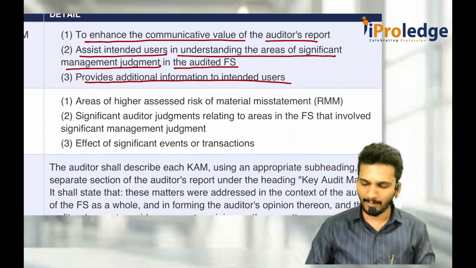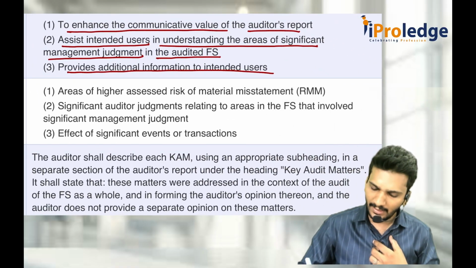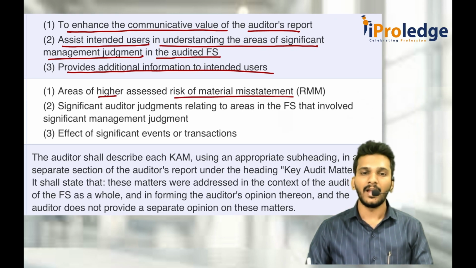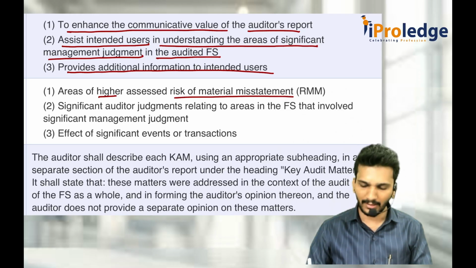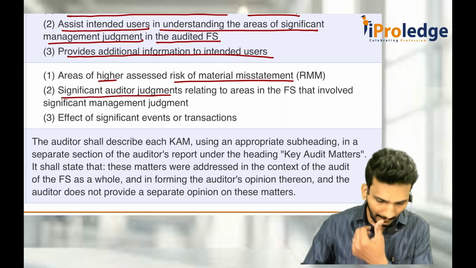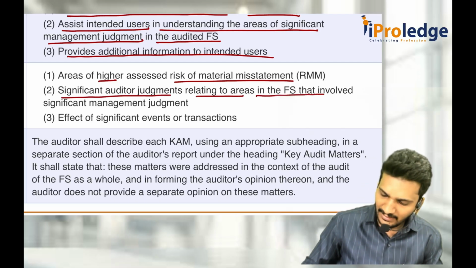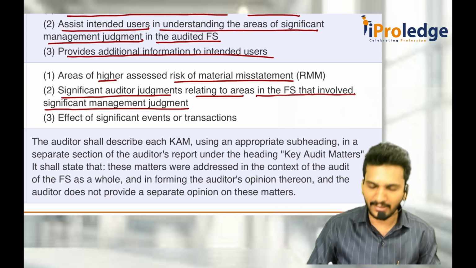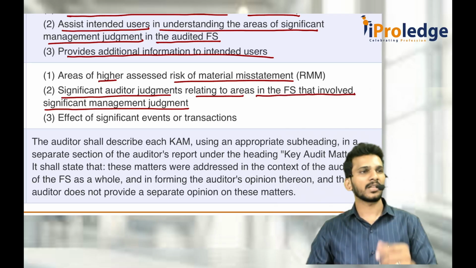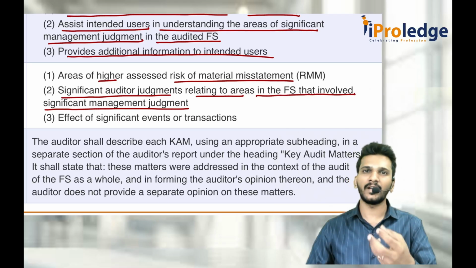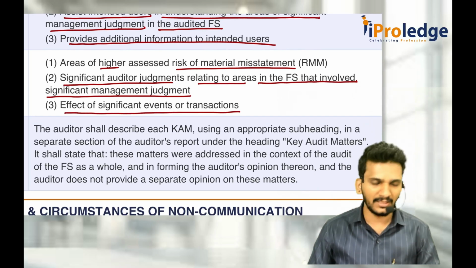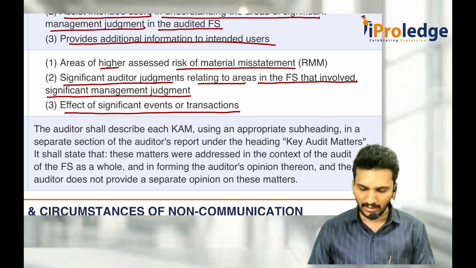How do you determine key audit matters? Anything which I felt in my audit is having a higher assessed risk of material misstatement, or there is a significant auditor's judgment relating to areas in the financial statements that involve significant management judgment. That means, if you remember, one of the inherent limitations of the audit is that the nature of financial reporting involves significant judgment of the management. That is why it is there. And the effect of significant events or transactions that occurred during that period is also considered.